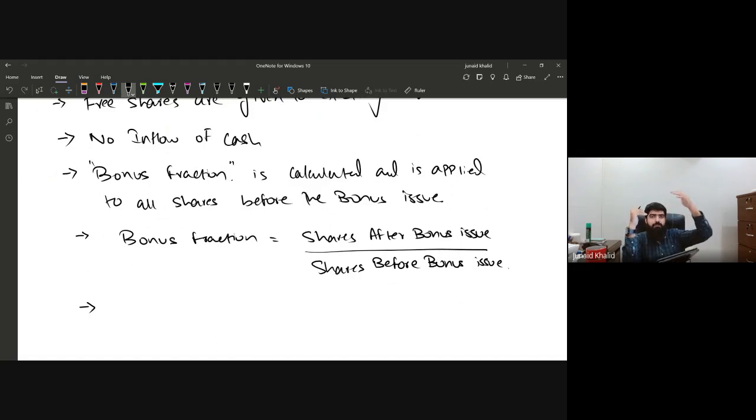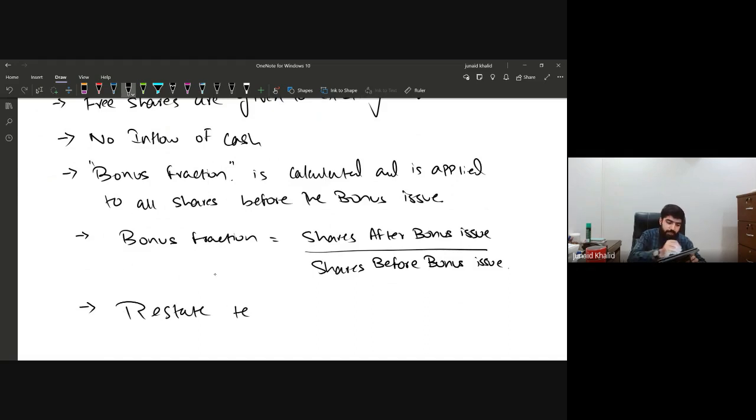That means applying it in such a way that the bonus shares were in issue right from the beginning, from the start of the year. You will be pretending that these bonus shares were in issue right from the beginning. Number two, the important task is to restate